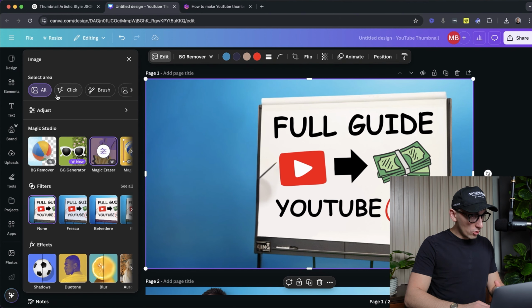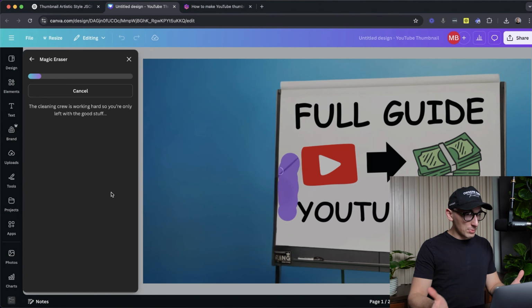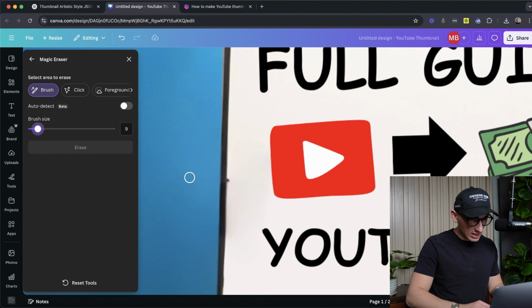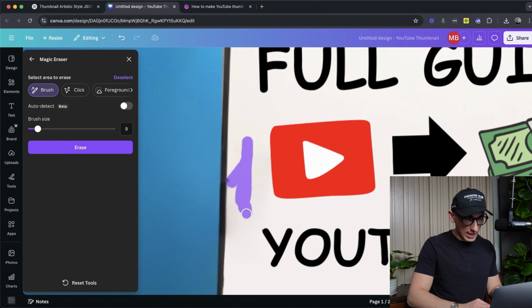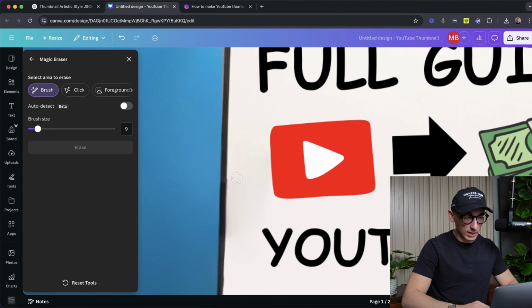Now, what I would do is go ahead and go to the magic eraser tool and change the brush size. And I'm going to go ahead, deselect that, make sure I get it right only on this stuff, get rid of the shadow that's here, close enough. Let's see. And I'm going to hit erase and it's going to be like it was never there. Okay, pretty close. We just got to zoom in. One thing I found that works is not just erasing this part that you like or don't like, but extending it out to more of the area that you want it to look like. So I want it to be like the rest of the whiteboard. So I just pick a random area. That usually helps Canva's AI understand, okay, we want it to be how it is now.